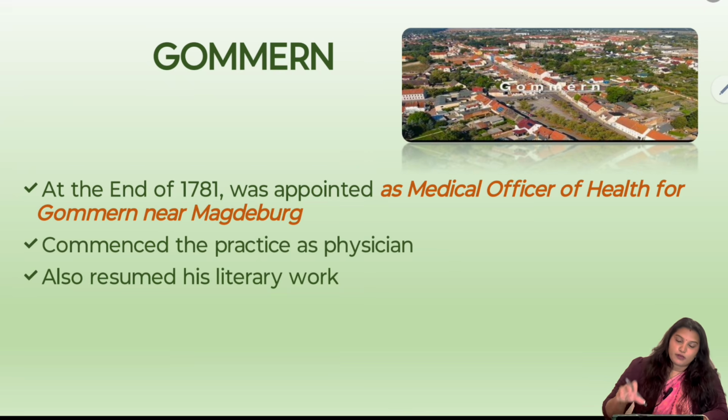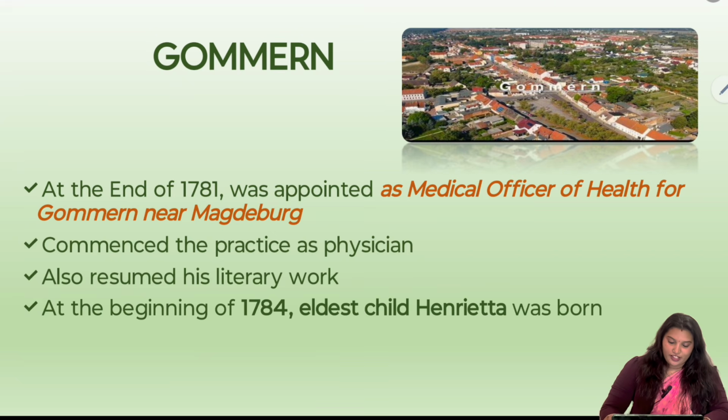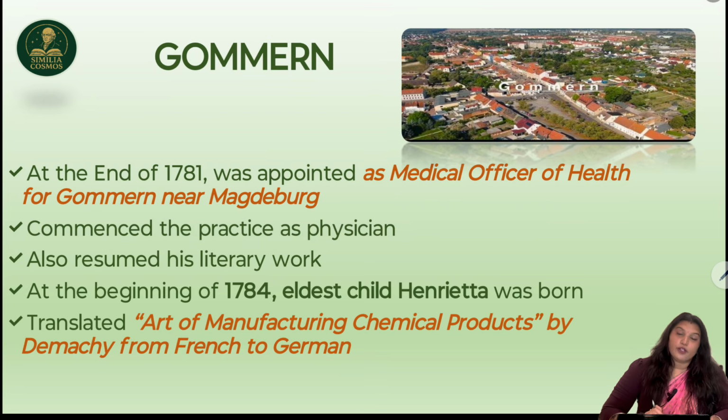So he was responsible for the place of Gomen, and he also resumed his literary work. This is the period where Hahnemann started shifting his focus more to literary work and less to practice. At the beginning of 1784, his eldest child Henrietta was born. One of the greatest contributions he made while in Gomen was a translation: Demichi's Art of Manufacturing Chemical Products, a work on chemistry that he translated from French to German.